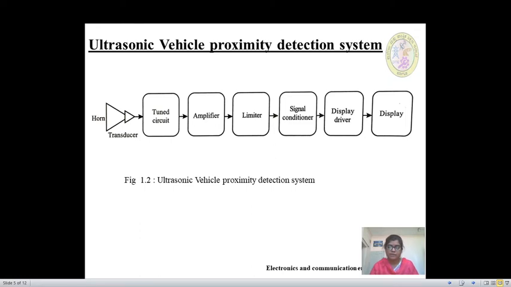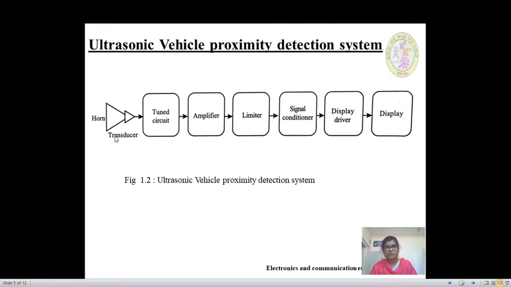So next we will be discussing about ultrasonic vehicle proximity detection system. So this system alerts the driver about the vehicles moving into his rear blind zone while overtaking. This figure shows block diagram of ultrasonic vehicle proximity detection system. Here the signals are picked up by the ultrasonic transducer or microphone. It is equipped with a directional horn. It is coupled through a tuned circuit to a high gain amplifier.